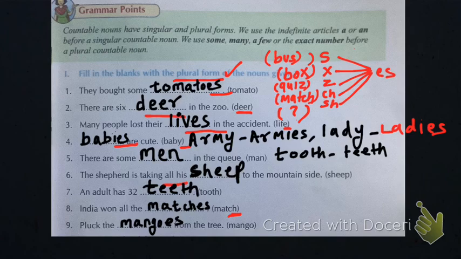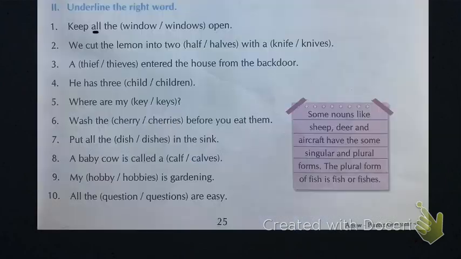Now next, the next question says underline the right words. Window or windows. So here you can see that we keep all the windows open. Here it is more than one, so it will become windows.